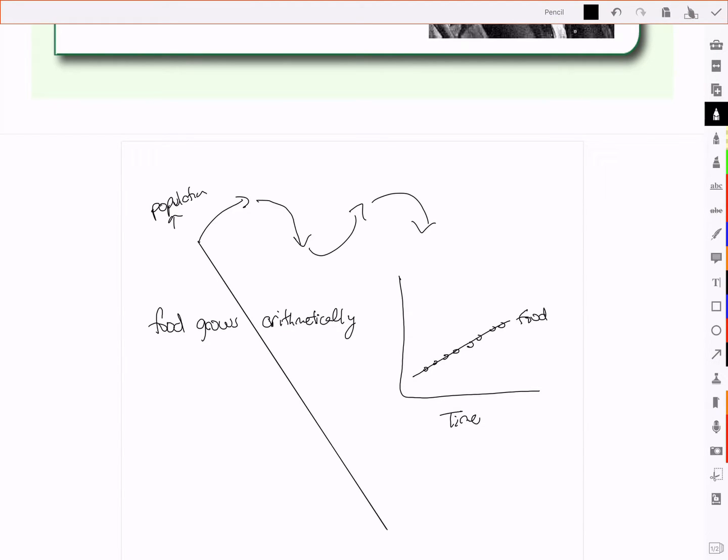But the problem is that the population multiplies, right? We have babies, our babies have babies, and so the population grows geometrically. And so on a graph, the population looks like this over time. So at some point, the population is going to be more than the food supply, which puts us back into this model where the population falls, and then as we have enough food for each person, the population starts to climb, and we go back to this cycle.